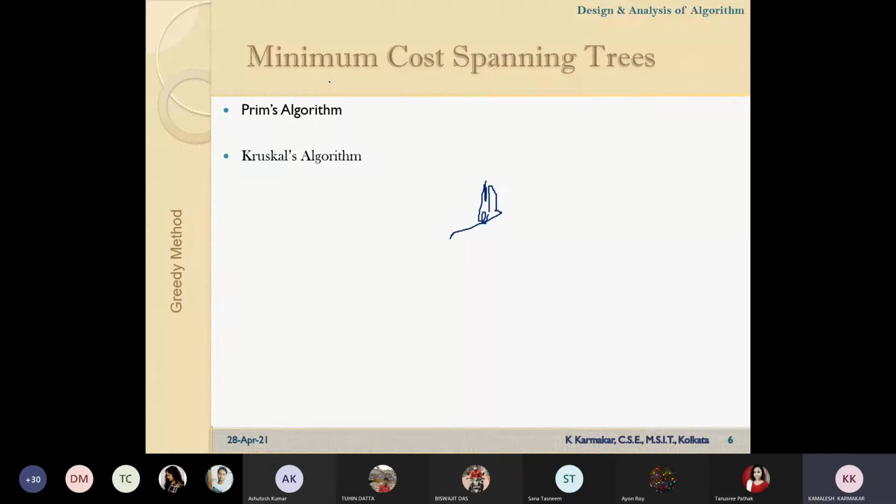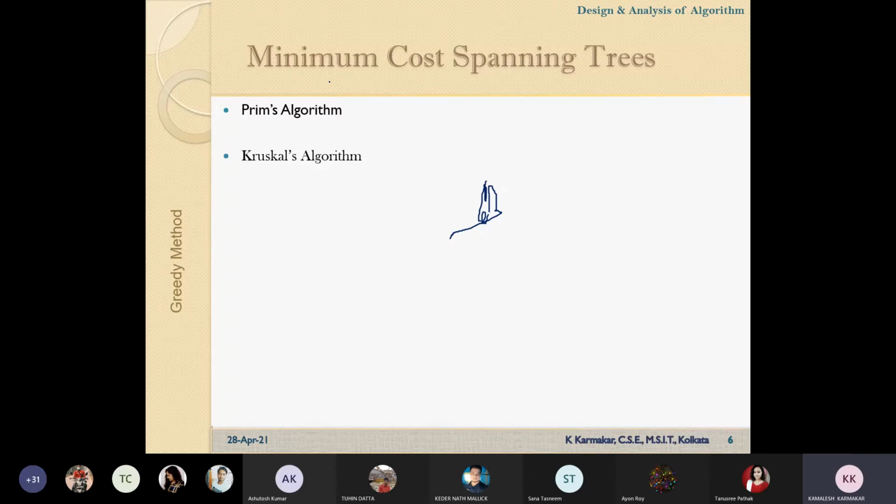Is it a tree? Sir, if a graph has n number of vertices, a tree will be a combination of edges joining them that will contain no cycle or cyclic order. A tree will never have a cycle. Am I right? Yes, sir. Then why is it a spanning tree? Yes. It includes the minimum possible number of edges with vertices. Okay, minimum possible number of edges.